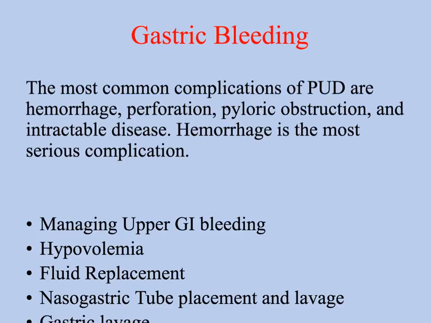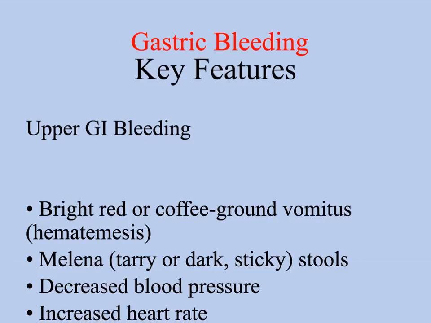Typically, they'll put in a nasogastric tube, and then we might have to take them for an EGD emergently. We've got to get down in there to determine if there's a site of the bleed that we can actually clip and stop the bleeding. That's the number one thing that we need to do, especially if it's a very extensive bleed. They might need a blood transfusion to replace the blood that they've lost. This is just some more of the signs and symptoms: the bright red blood or coffee ground emesis, melena, which means dark tarry stools, decreased blood pressure, and increased heart rate due to the hypovolemia.